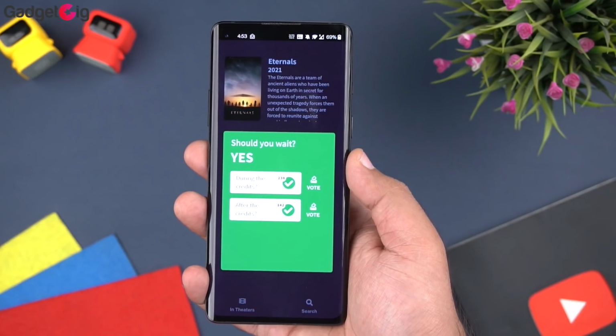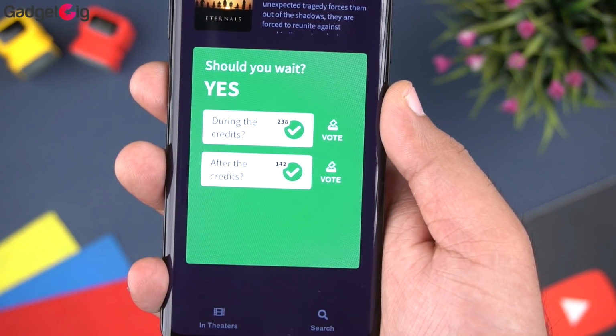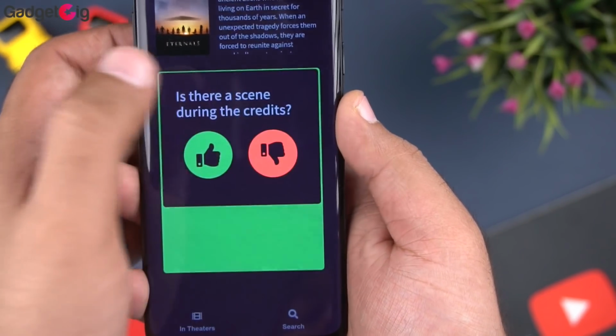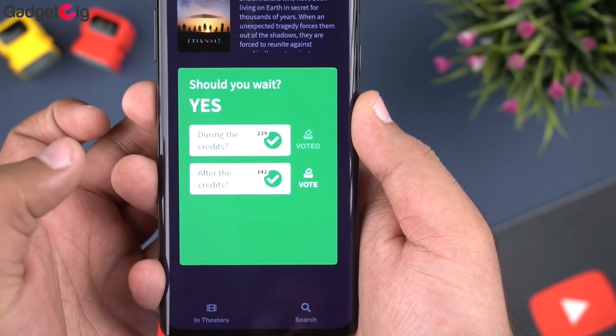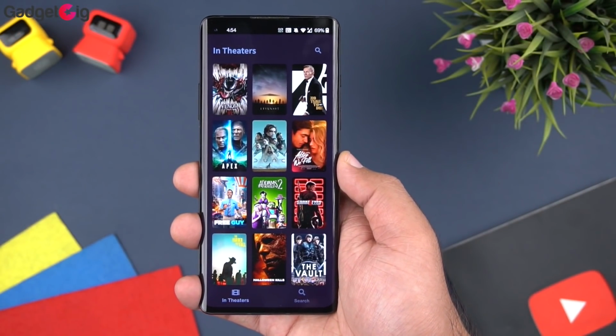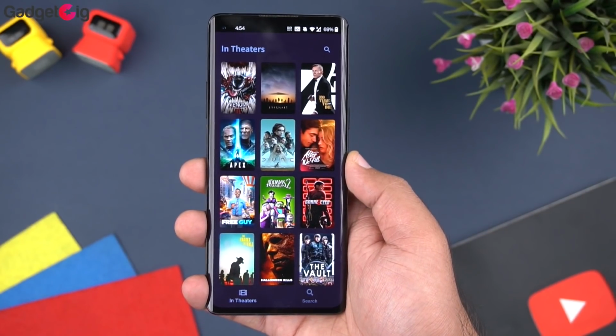So basically the app is community based and the data is collected by users as well as through IMDb. You can also go to the movie in the app and vote if there was an after credit scene. Overall a nice app to know if the movie has an after credit scene or not.